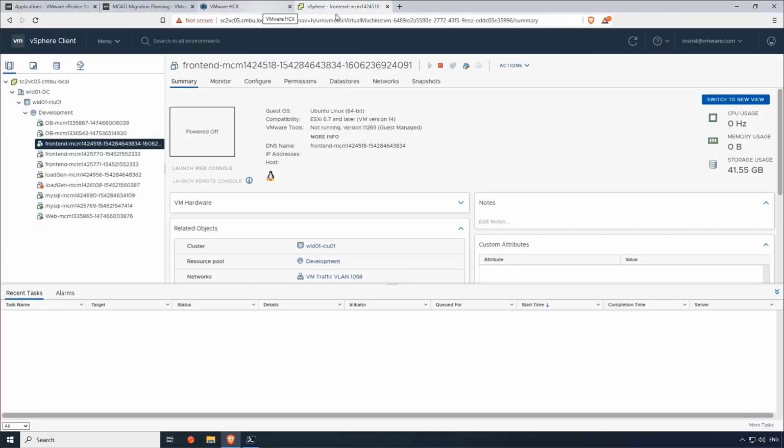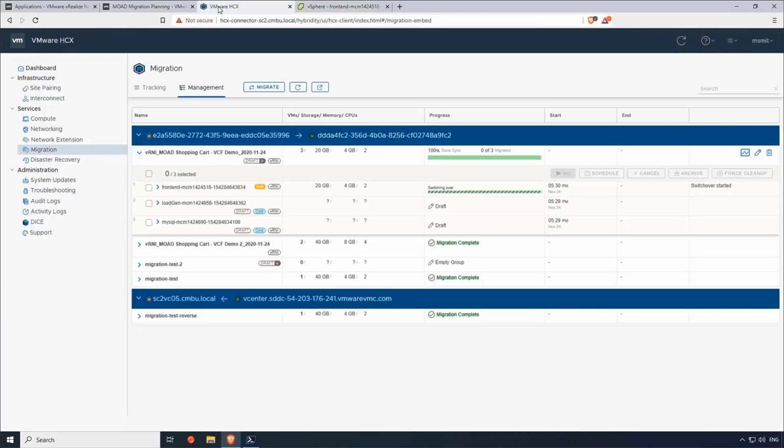And now if I go back to the source vCenter, I can see that it's switched off. ACX made sure that the VM is powered off, and then it replicates it towards the destination, and then starts it back up again.